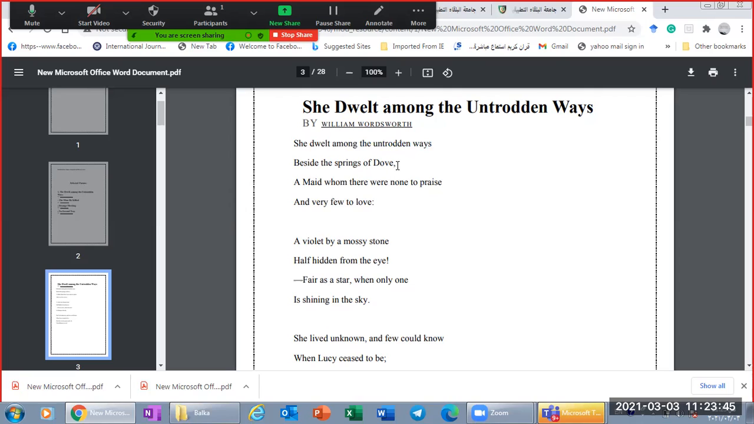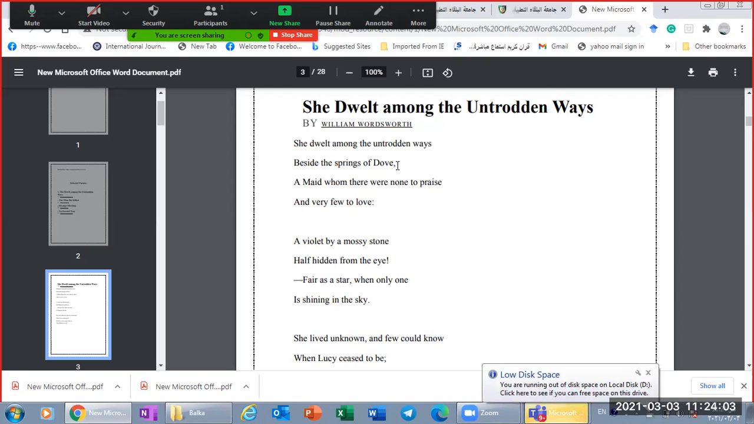Now, the idea that the girl is living away from people, and he describes the natural setting, is very important to the romantic poet. A major theme in romanticism is the theme of solitude, where poets prefer to live far away from people, but alone with nature. Nature, which has a sacred and holy dimension.